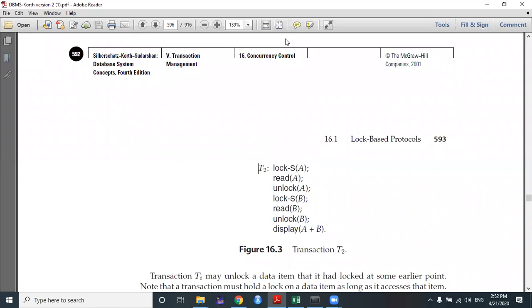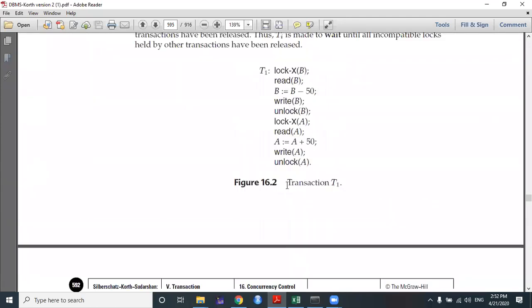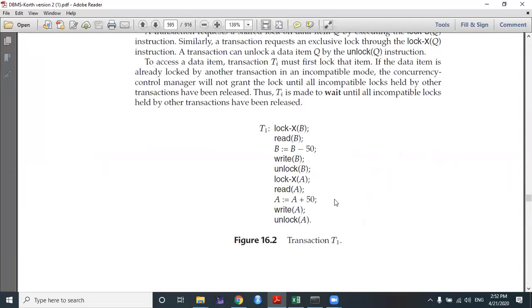So more than one transaction is there in the database at a particular time, and these two transactions are executing in a serial schedule, not concurrently, serially. Please remember, not concurrently, serially. If these two transactions are executing serially, how is the lock-based protocol working? That I'm showing you, right?